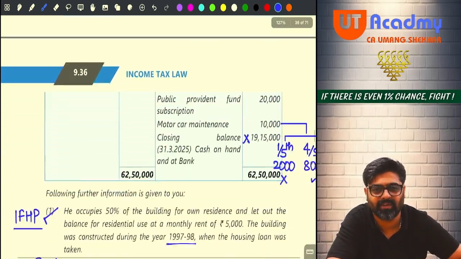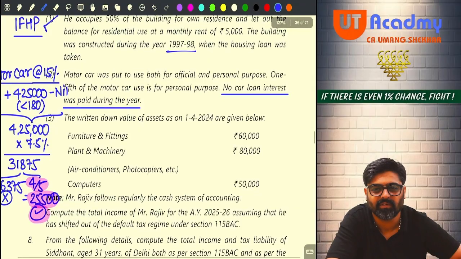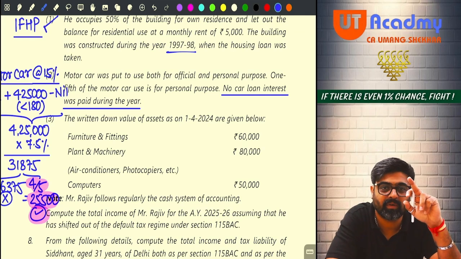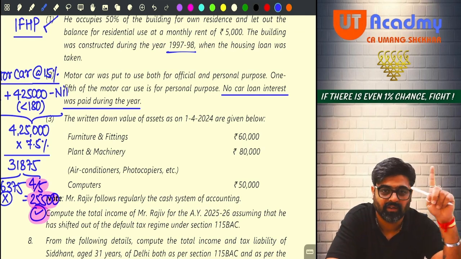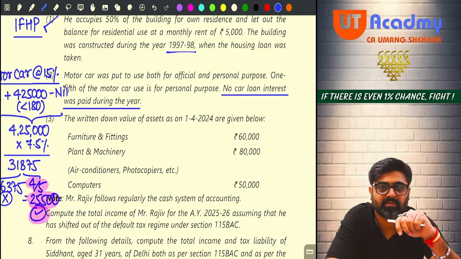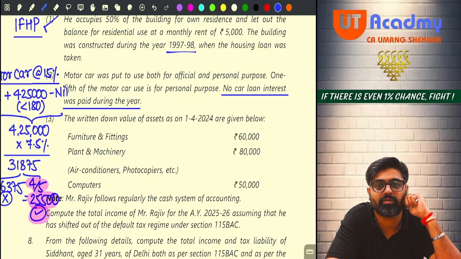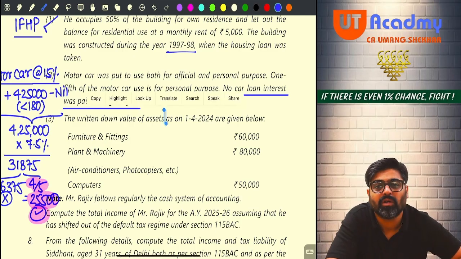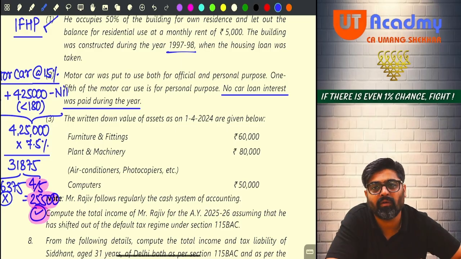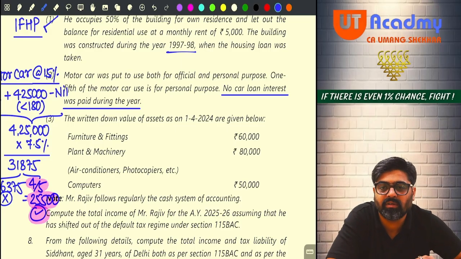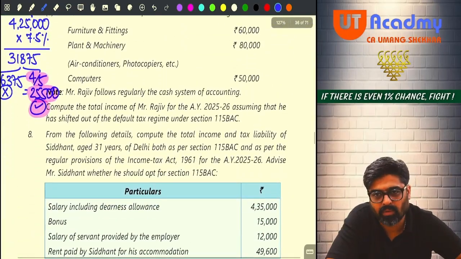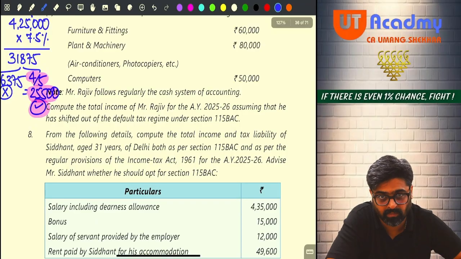Okay, no? How was this adjustment? It is touching so many things. One adjustment number one, it had effects in many places. This adjustment is also having effects at so many places. Getting my point? Now this information is done. Now the third information is about the opening WDV of assets. Do you see furniture and fittings? Meaning in your business or profession, already you are having a block of furniture and fittings. What is the opening WDV?